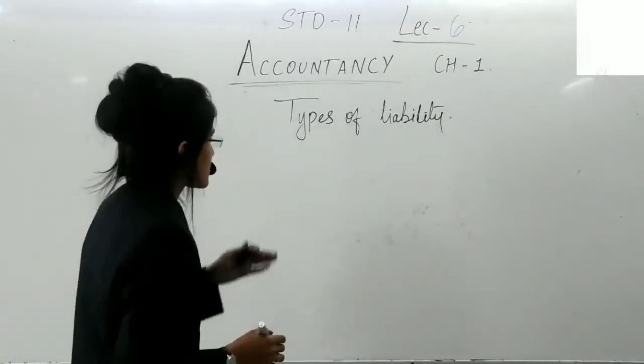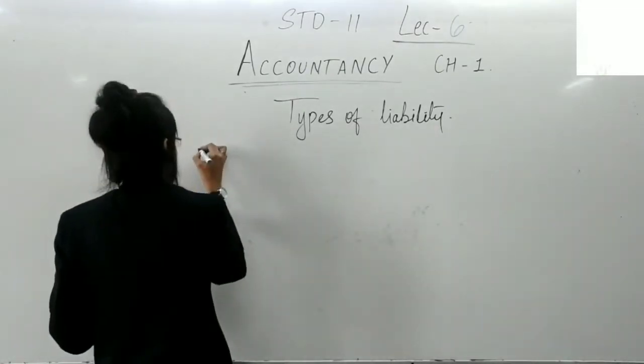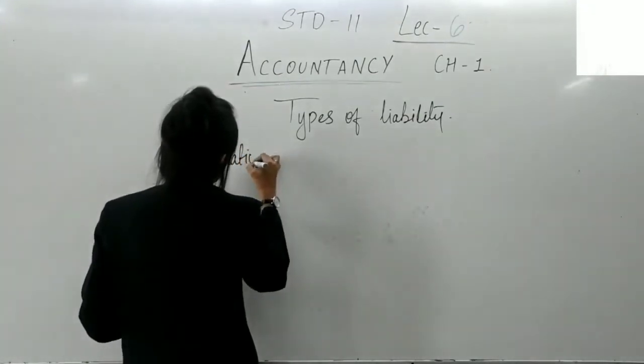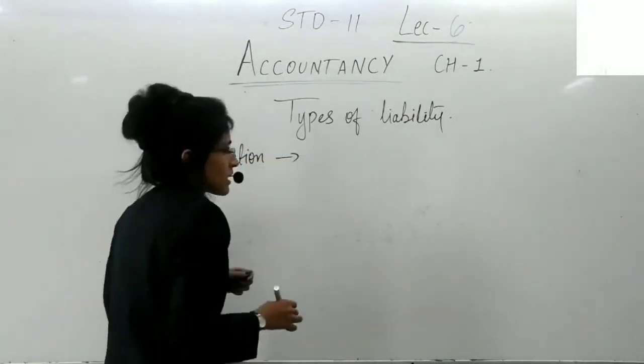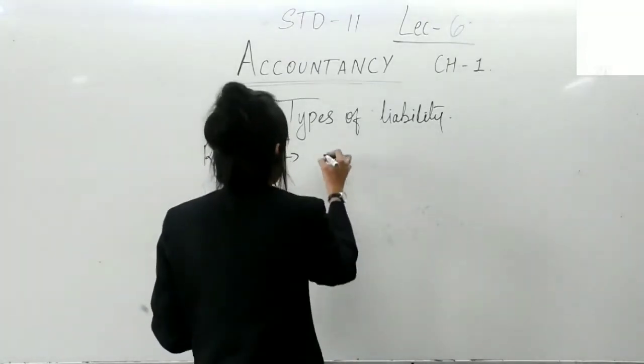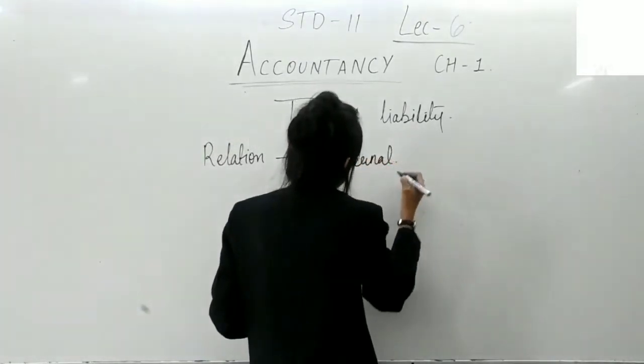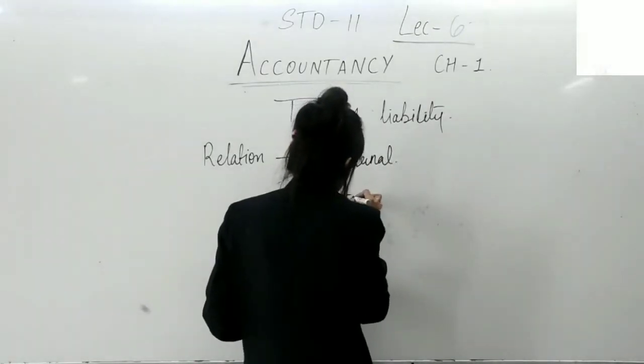All right, the types of liability. Firstly, it is on the basis of relation. Relation, it is internal liability and external liability.